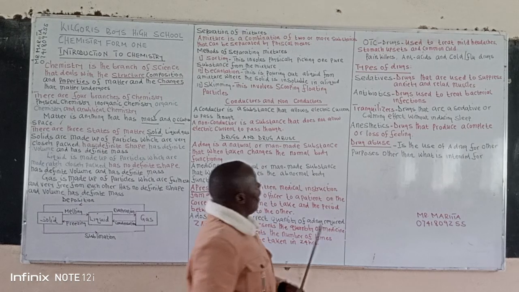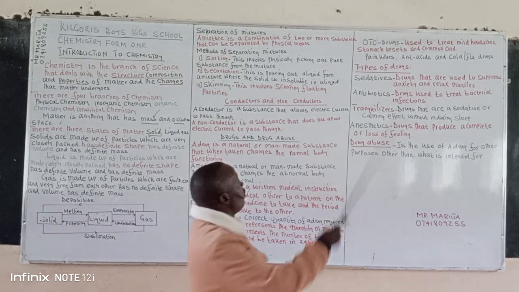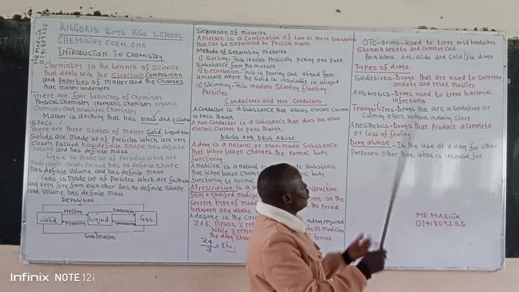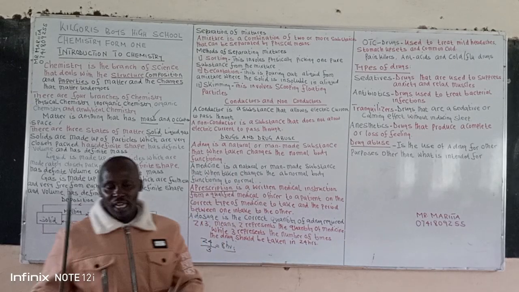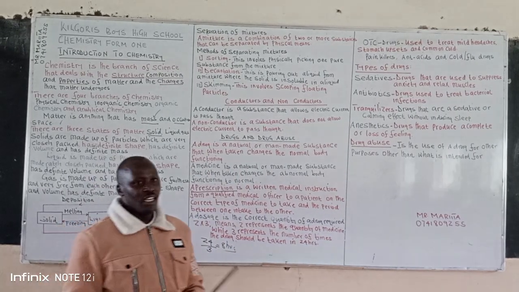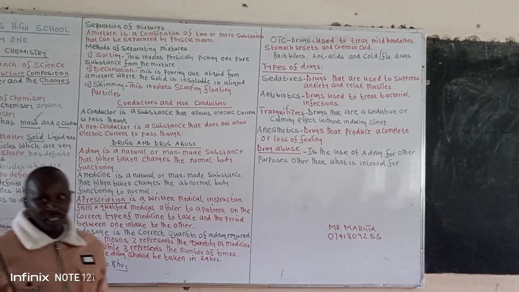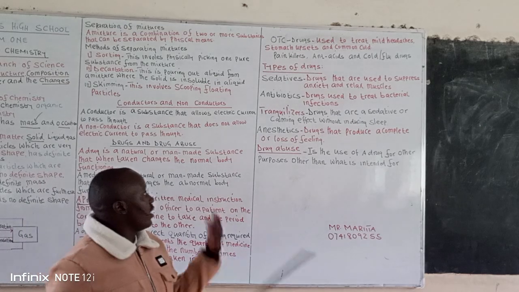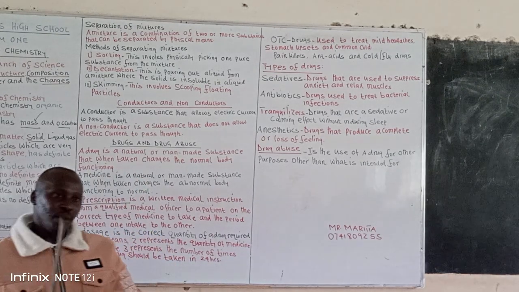What are some of the examples of this? You talk of painkillers, antacids, and also cold or flu drugs. Now, what are some of the types of drugs? We have what we call the sedative drugs. These are the drugs that are used to suppress anxiety and relax muscles.